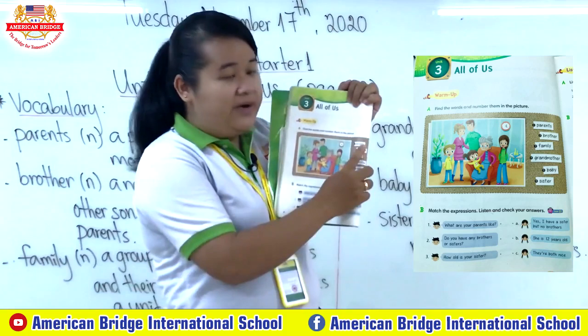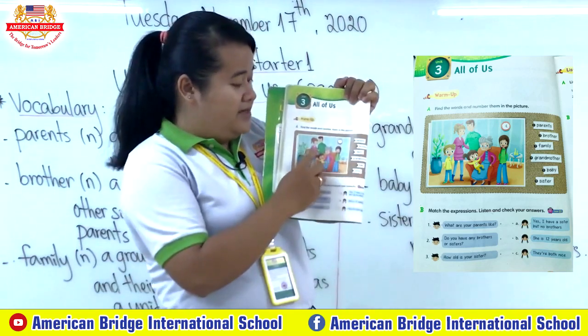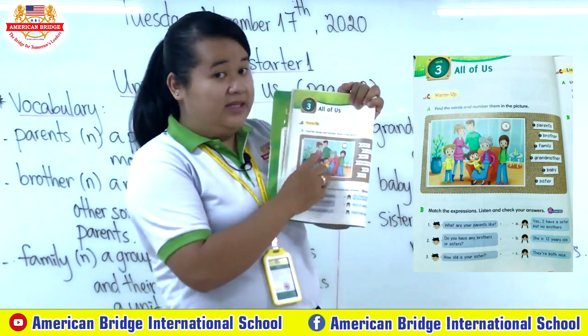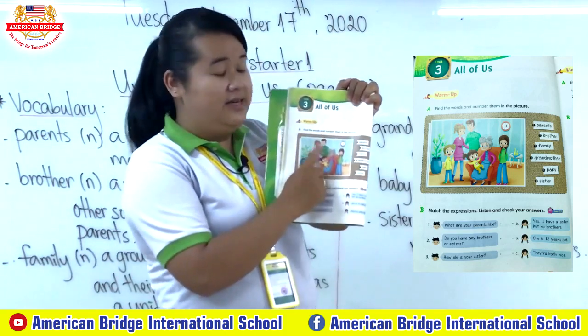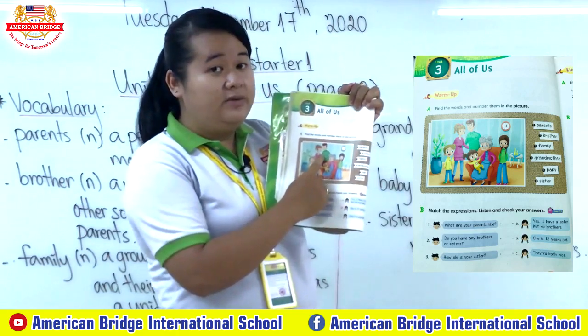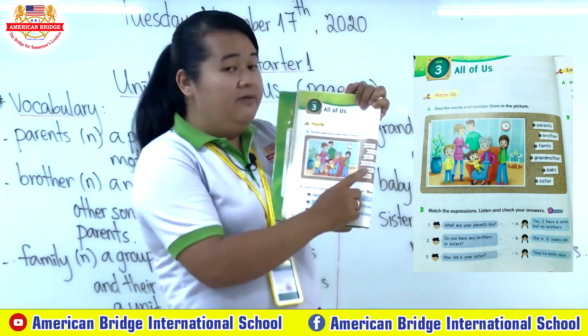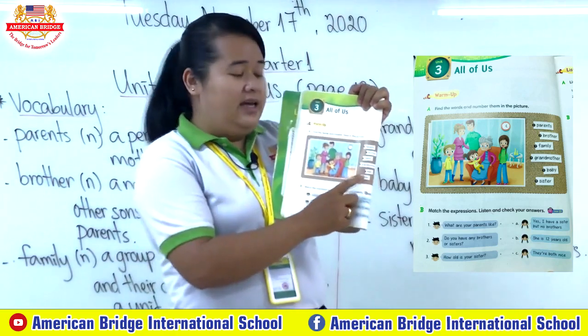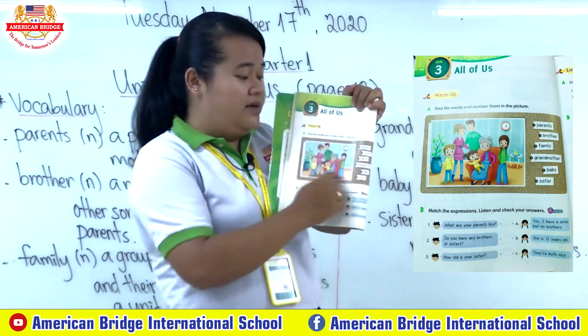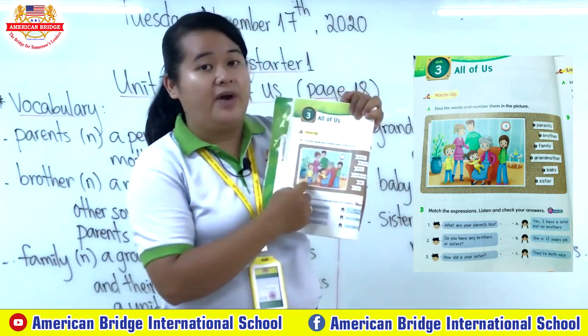Example, parents. Where's the parent? Can you guess it? So parent can be this one, right? Mother and father, right? So we can put number 1 here. Teacher wants you to find number 2, number 3, number 4, and number 5 and 6, right? And the family, you can call it that, because that one we call family, a group of people, right?